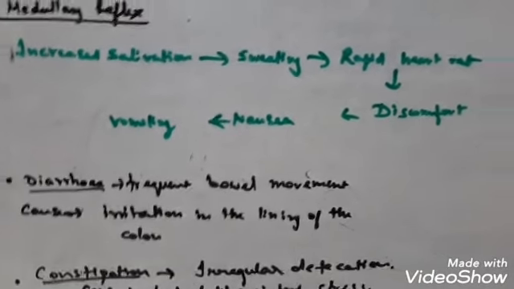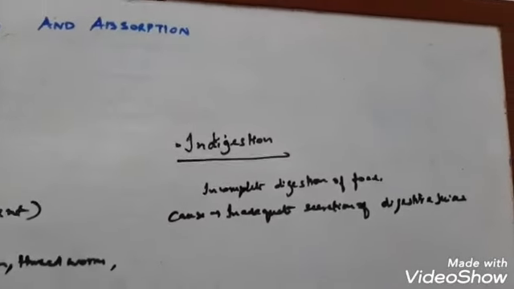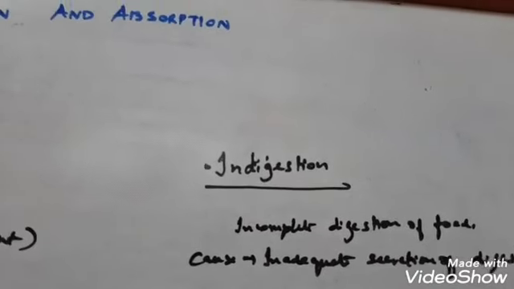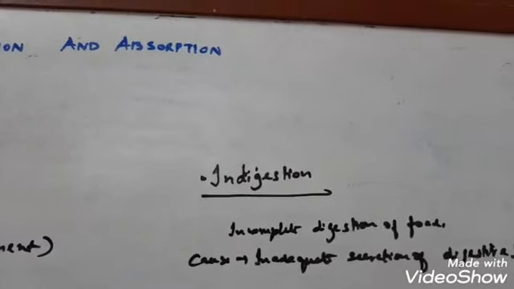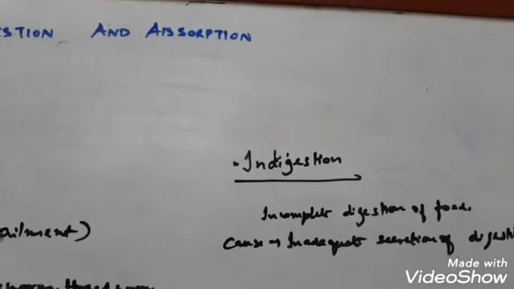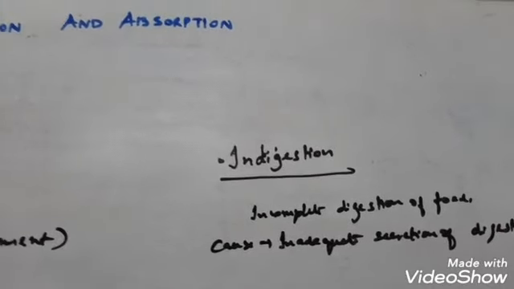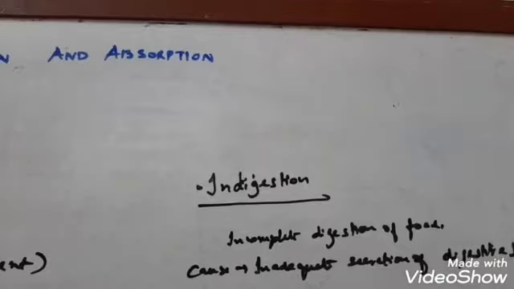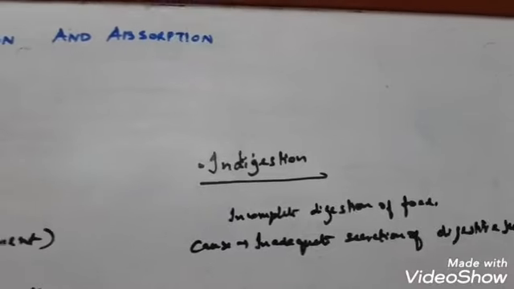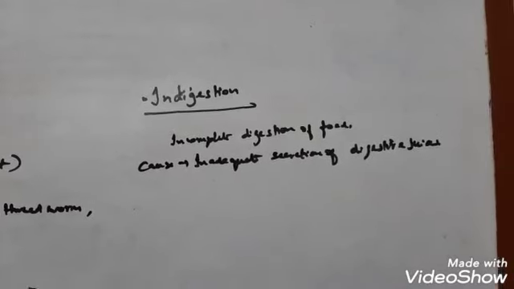The last part of the chapter is the abnormality of indigestion. Now this is incomplete digestion of food. Sometimes the food is not properly digested in our digestive system, and we feel that we are full, we cannot take any more food. So this is indigestion. The incomplete digestion of food generally takes place due to inadequate secretion of our digestive enzymes, maybe due to anxiety, or gastrointestinal hormone secretion slowing down, or food poisoning, or overeating, or sometimes eating a lot of spicy food. So there will be multiple reasons for indigestion.